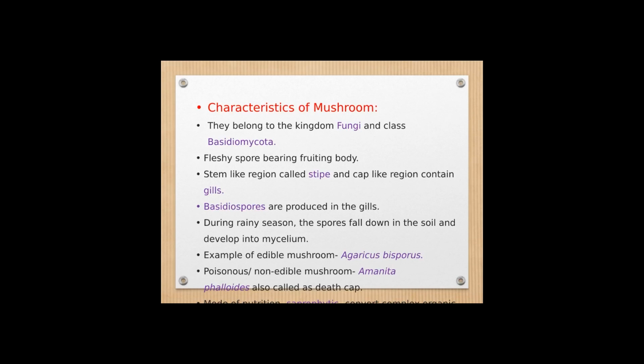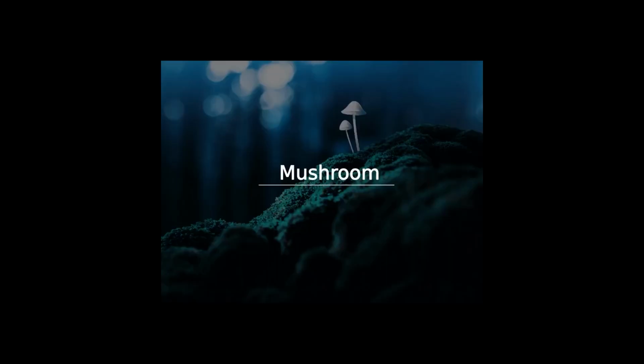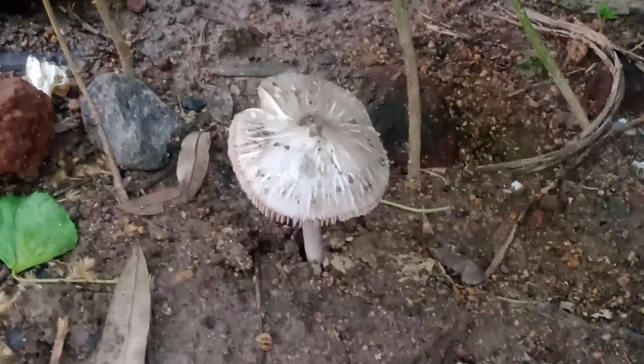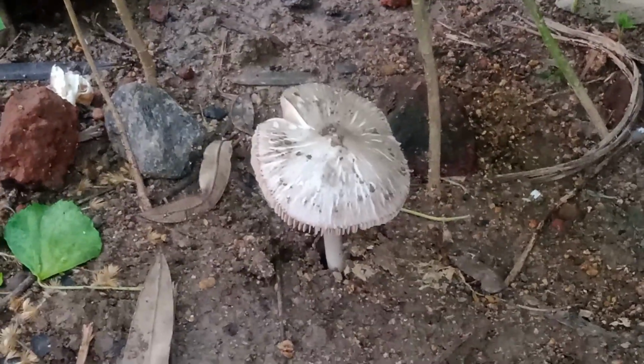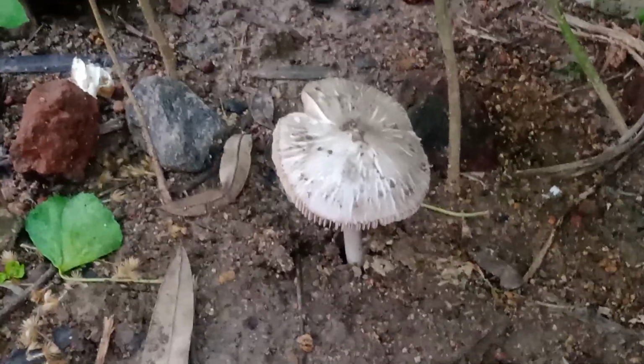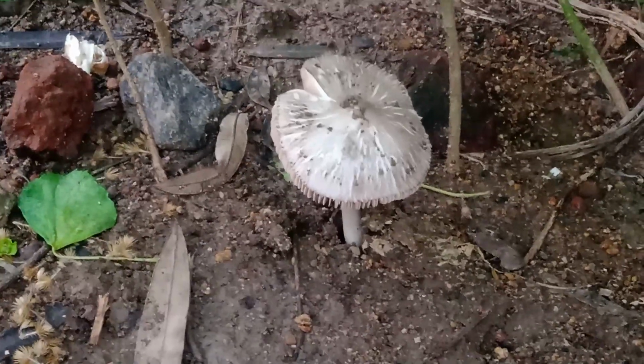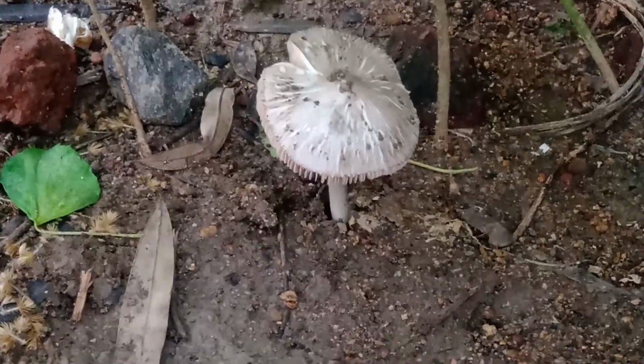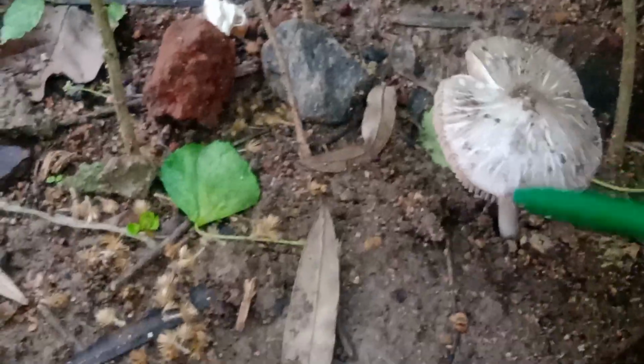Now let us have a look at the mushroom which has grown in the garden. It is a fungi. We have two different kinds of fungi, the mold form and the other one is the yeast form. What you observe here is the mold form which has mycelium, so this one is the umbrella shaped structure, and below you can see the stipe.